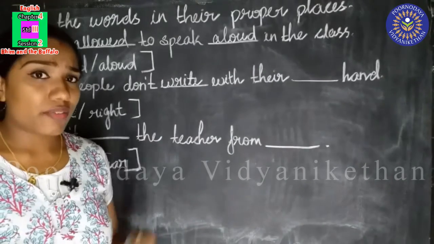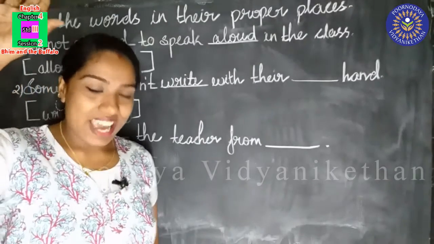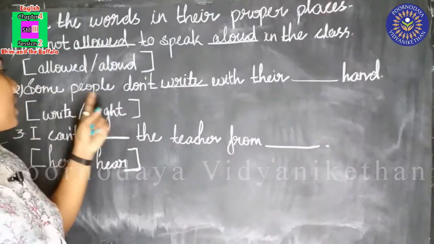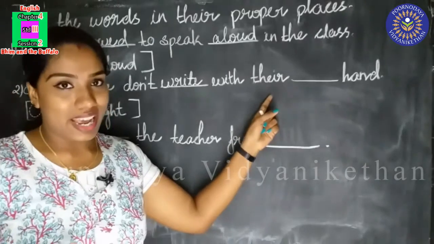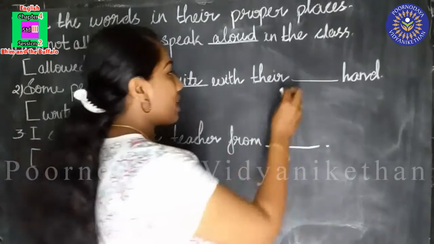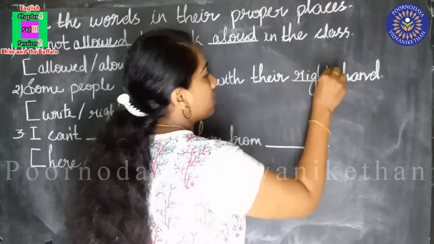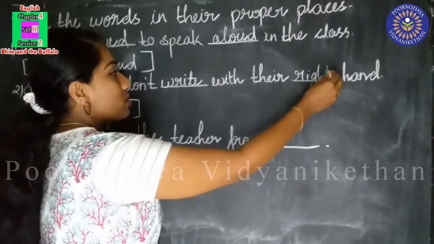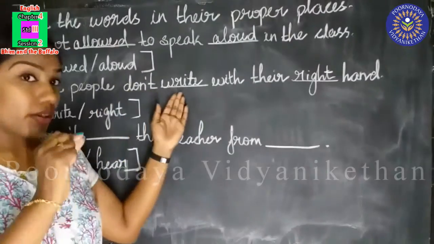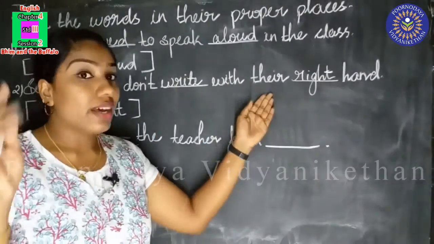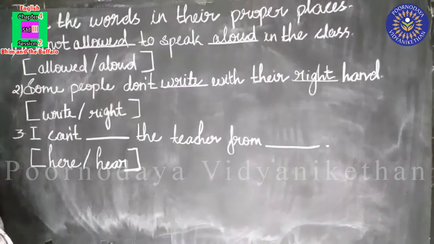Some people don't write with their right hand. And what is the spelling of that right? Right hand. Show me your right hand. Yes, very good. So, some people don't write with their right hand. Okay, did you understand? So, we can write RIGHT here. Okay, so we'll read the sentence once again. Some people don't write with their right hand. Okay, now we are going to do the next one.